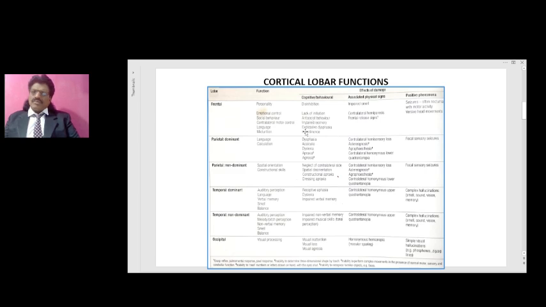They can have expressive aphasia because Broca's area is there in the frontal lobe. So a lesion, the effect of damage to which, causes expressive dysphasia, that is Broca's aphasia. The micturition center is there in the medial part of the frontal lobe. So the effect of damage to the micturition area is incontinence of urine. So what are the associated physical signs if the frontal lobe gets affected?